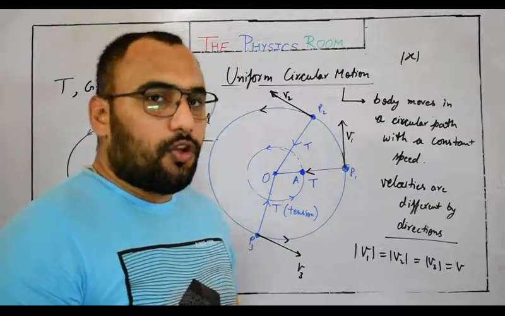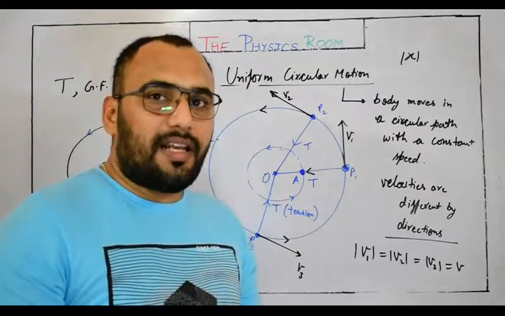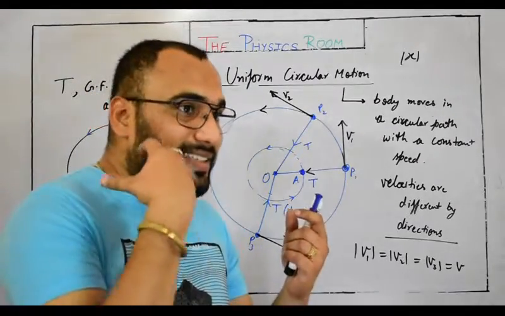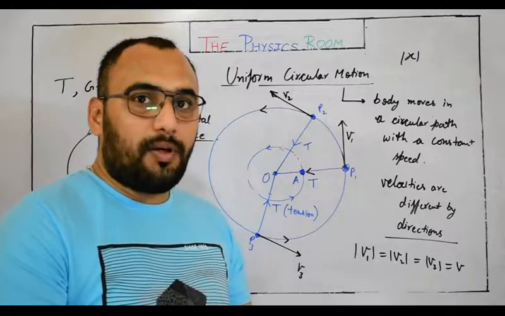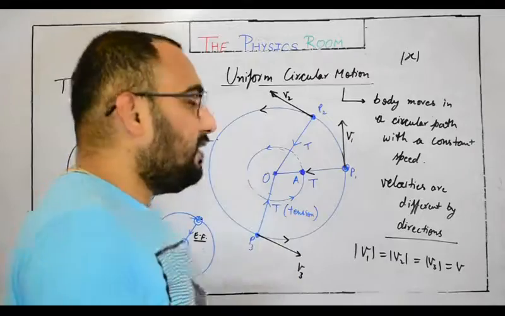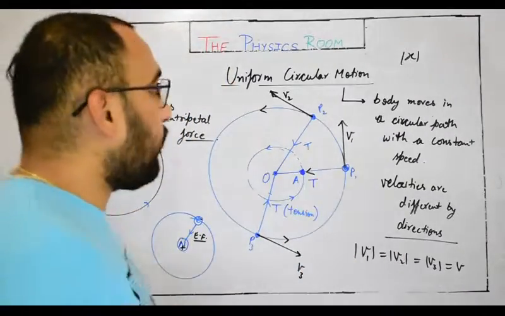So ultimately for this person the body is not being accelerated in a particular direction. So for this person the total force must be 0, but it is experiencing centripetal force.